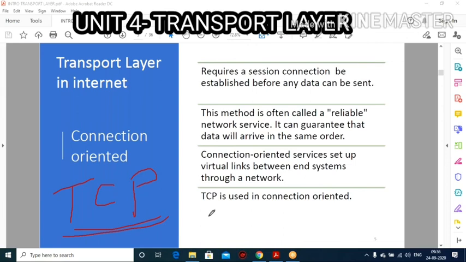Each packet is separate, so there is no relationship between the packets, and they are delivered to the transport layer at the destination machine.